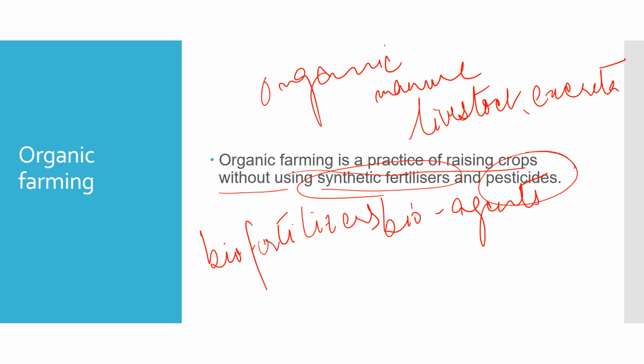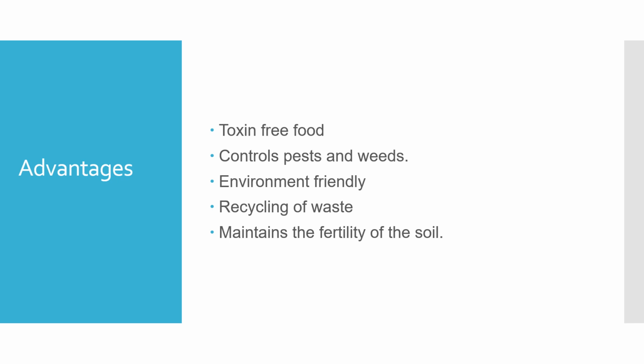Now let's move on to the advantages and disadvantages of organic farming. What are the advantages? We are making toxin free food. The cropping system in organic farming can help to control pests and weeds, besides providing nutrients. It helps us protect the crops from weeds and pests.